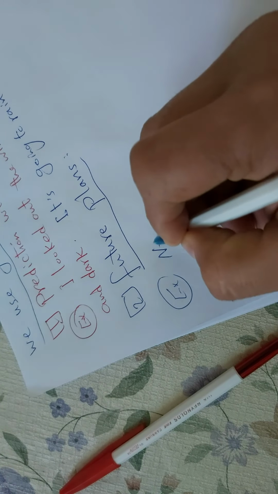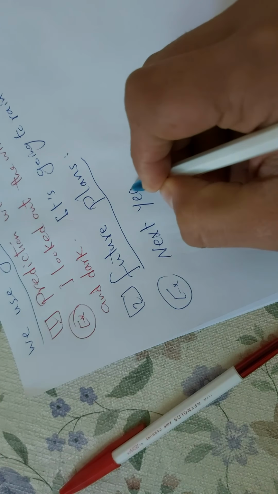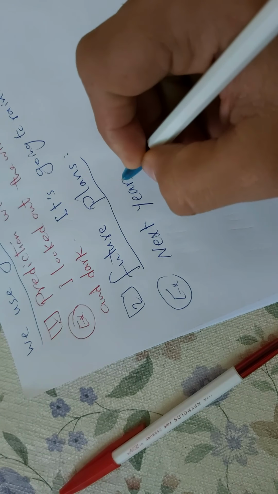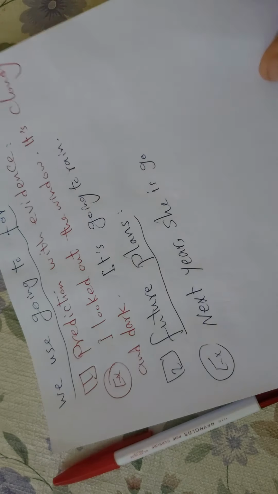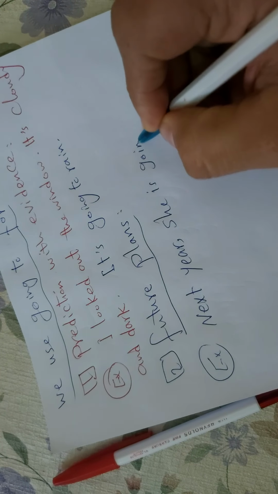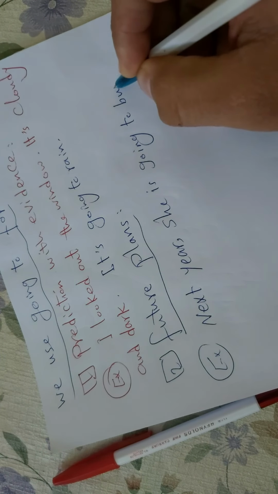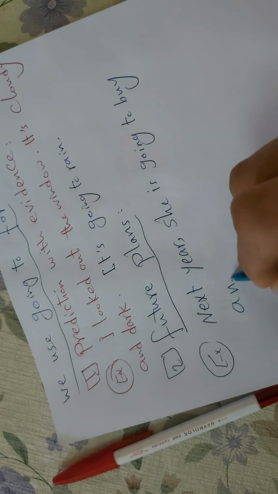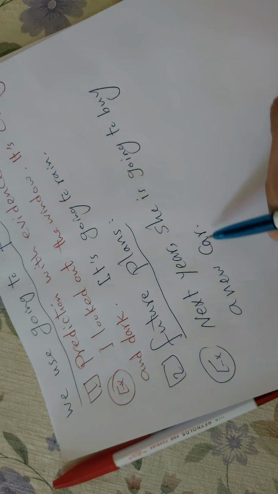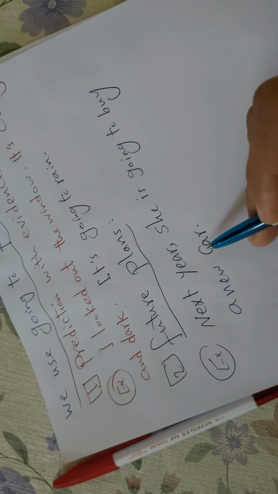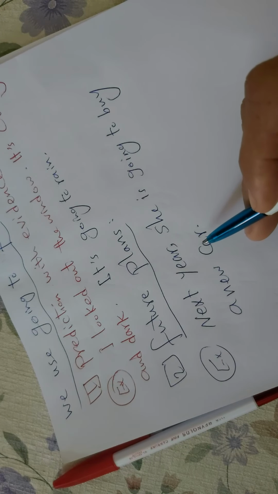Example: next year, she's going, or he is going, no problem. She is going to buy a new car. Okay? So she plans here to buy it in the future. Okay, understand now?